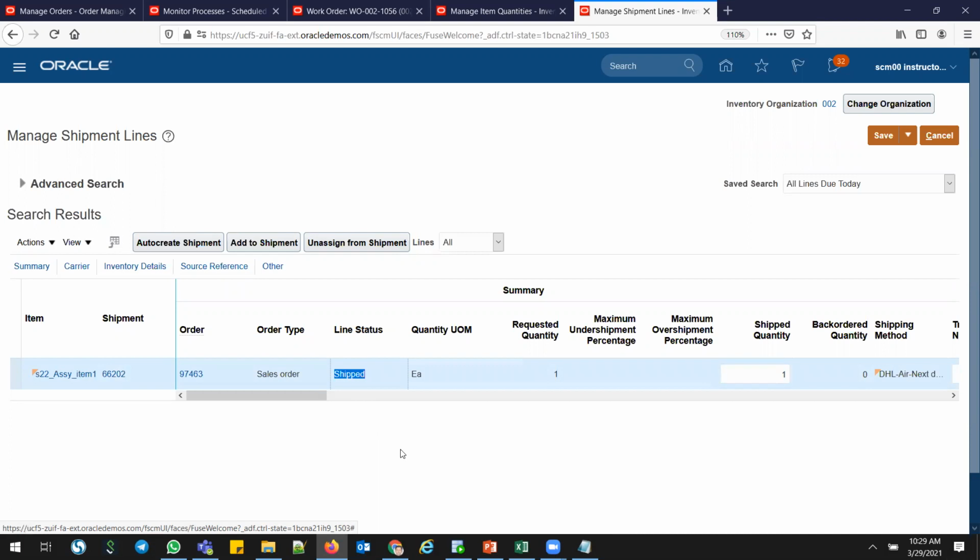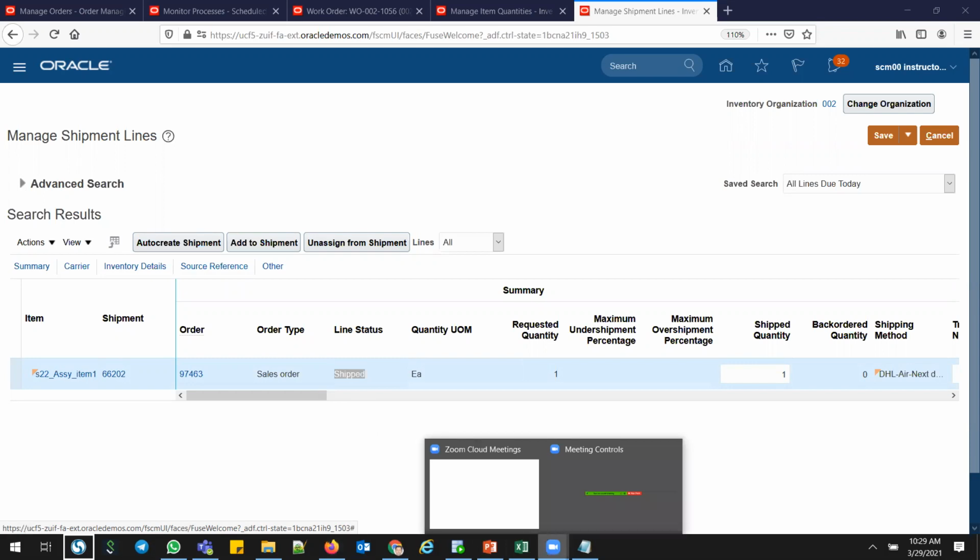Then it will go for the invoice process. Once ship confirm is done, the invoice processing will happen. So this is how that process is working.